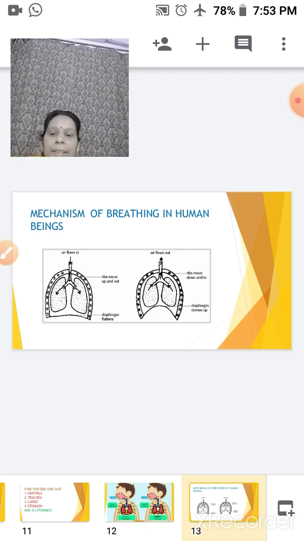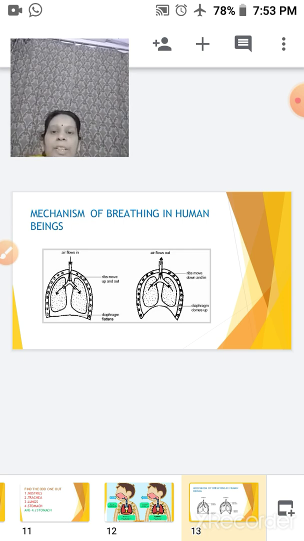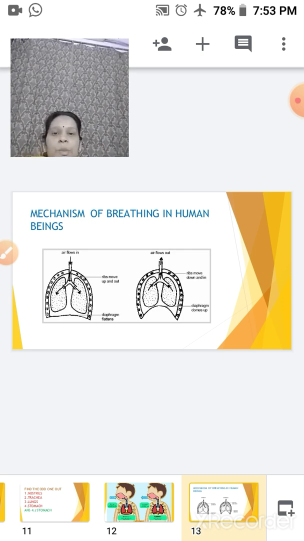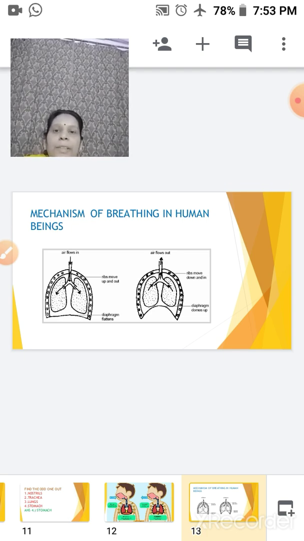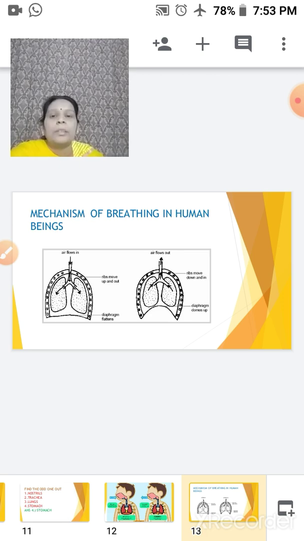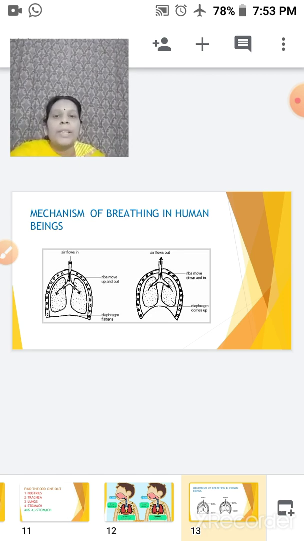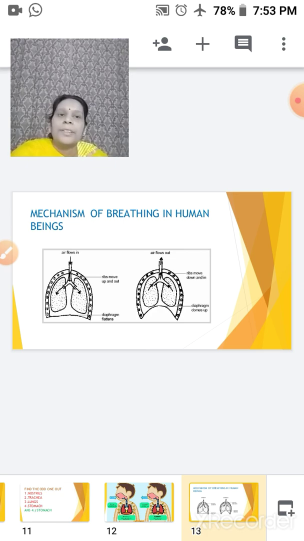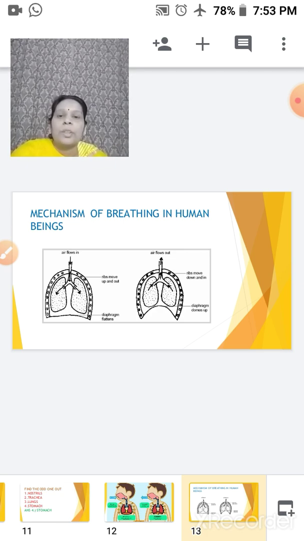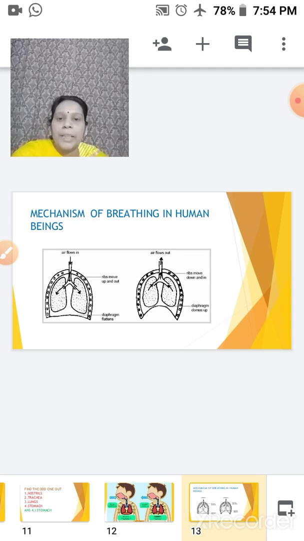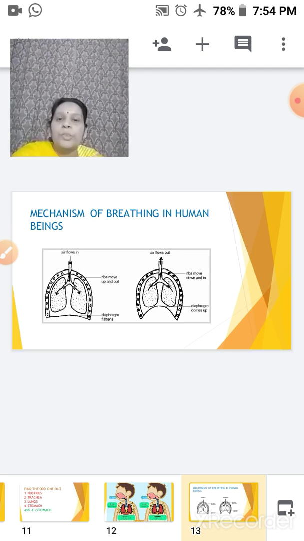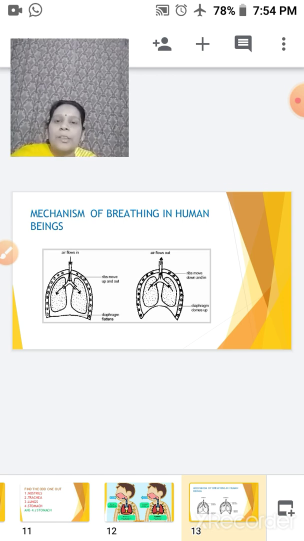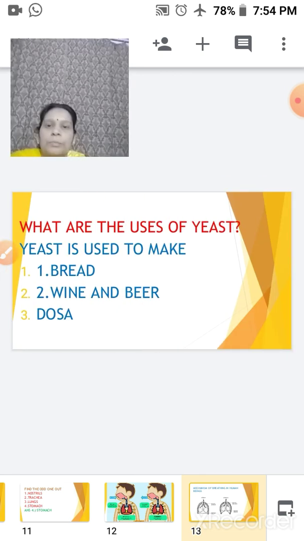We take in the air, and this air, when we are taking in, it gushes into our lungs. So the size of the lungs increases and it pushes the diaphragm down. And this is what is inhalation. When the air is again removed out, or given out from the body, that is your exhalation. And during that time, when the air comes out, this diaphragm forms a dome shape and the lungs come back to their normal position.